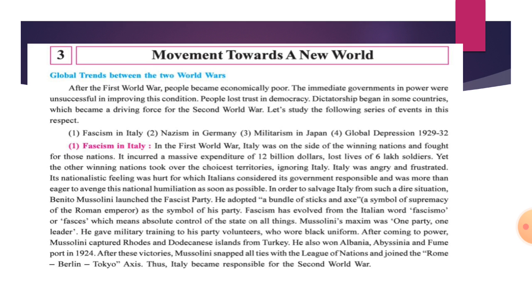Yet the other winning nations took over the choicest territories, ignoring Italy. Italy was very angry and frustrated, and its nationalistic feeling was hurt. Italians considered their government responsible and were more than eager to avenge this national humiliation as soon as possible.